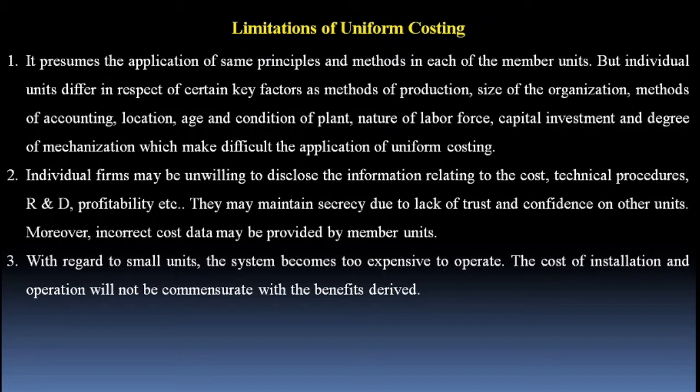In that case they will have to buy it, and buying such machinery would not be easy for small units. Therefore the cost of installation and operation will not be commensurate with the benefits derived. So it is a serious limitation as far as small units are concerned.